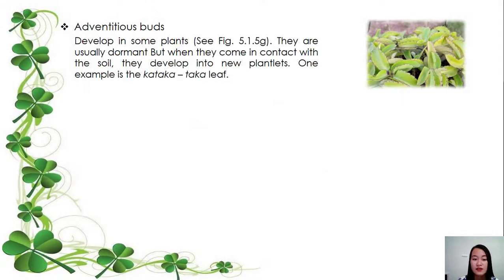Next, we have the adventitious buds. Developed in some plants, they are usually dormant, but when they come in contact with the soil, they develop into new plantlets. So, kapag daw yung dahon lang itinanim mo, mabilis silang sumisibol. So, one example is the katakataka leaf. Okay?